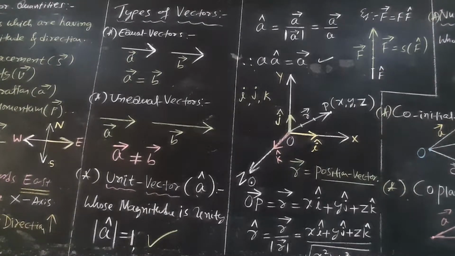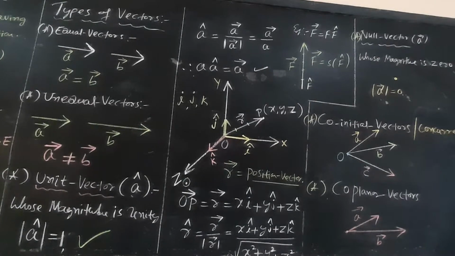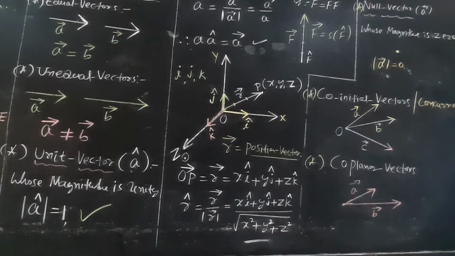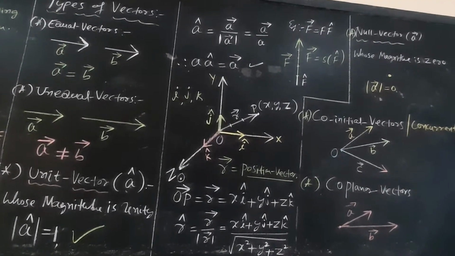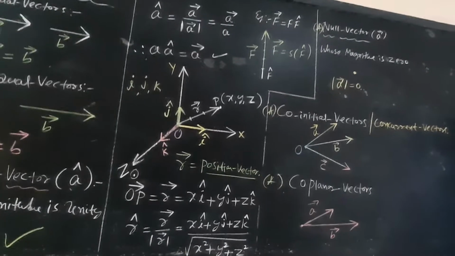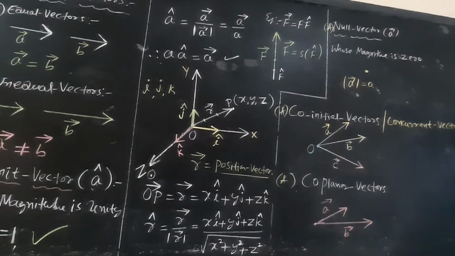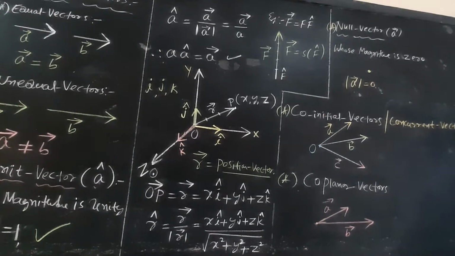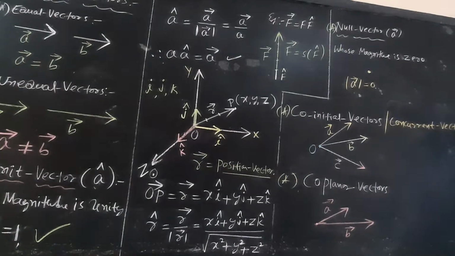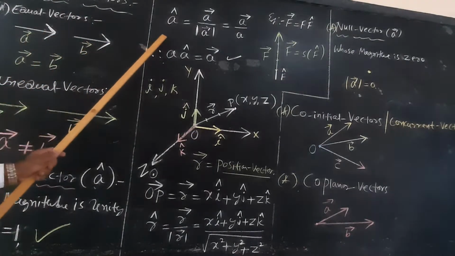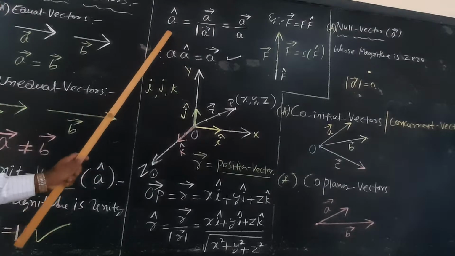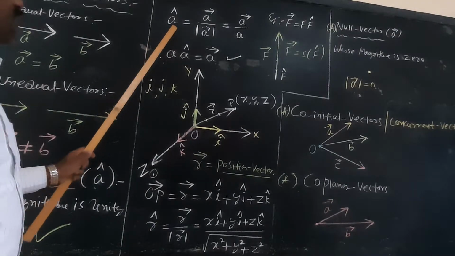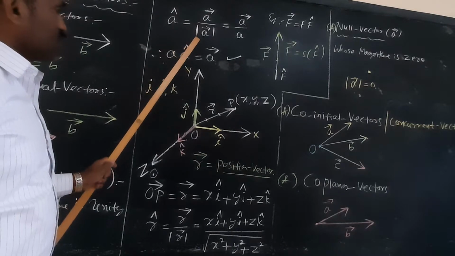Very important now: how to represent a unit vector. A cap is equal to vector A divided by modulus of A. This is the formula of the unit vector. A cap is the notation for the unit vector.